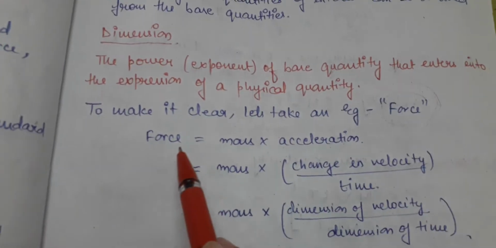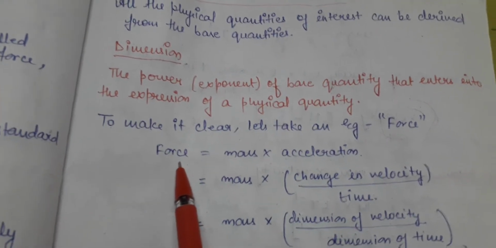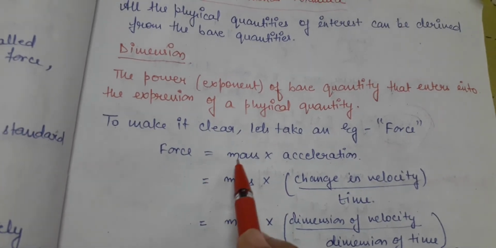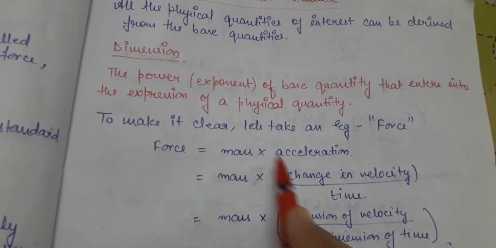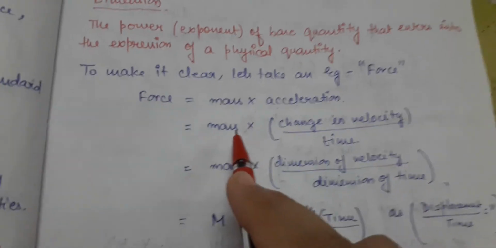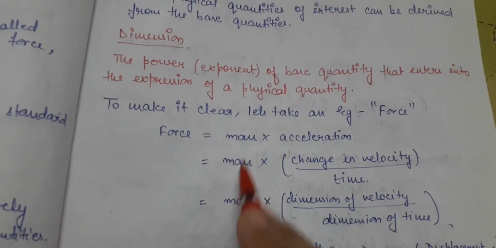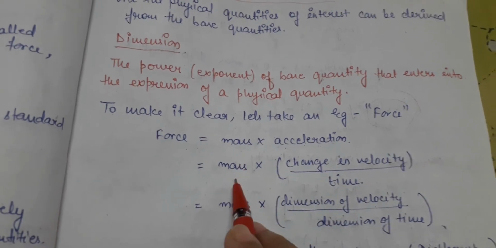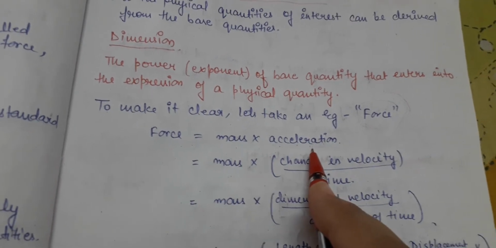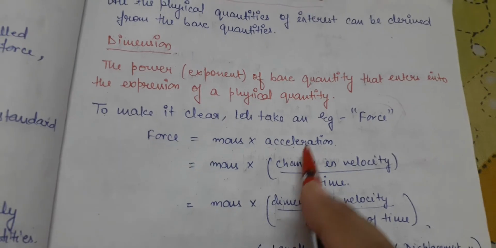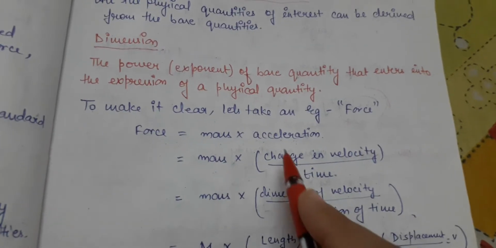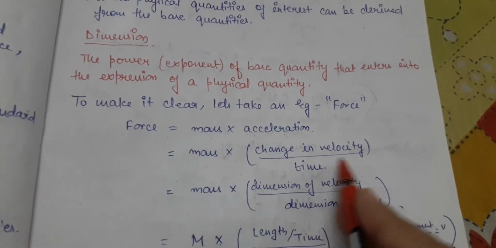Okay, so let us take an example. Suppose we are taking the example of force here. We know the formula of force: F is equal to ma. So how to write acceleration now? Mass is an independent quantity, so we cannot write anything else. Multiplied by acceleration, which is not a fundamental quantity, it is a derived quantity. So we can write acceleration as change in velocity upon time.